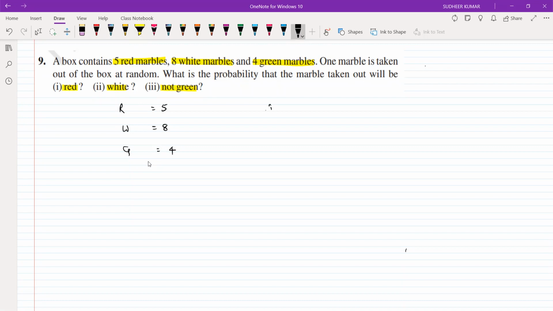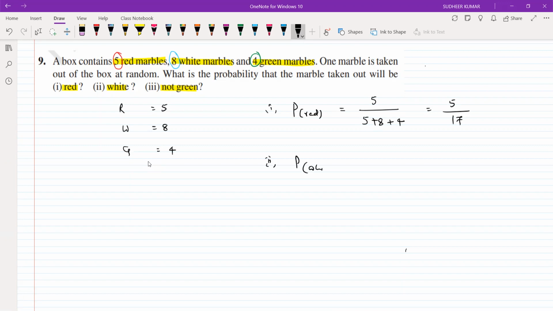So let us take the first one. You write the statements. The first one is probability of getting red. Total balls, how many are there? 17: 5 red, 8 white, and 4 green. So probability of red ball: red balls are 5 only, by total 17, 5 plus 8 plus 4. So the result is 5 by 17.